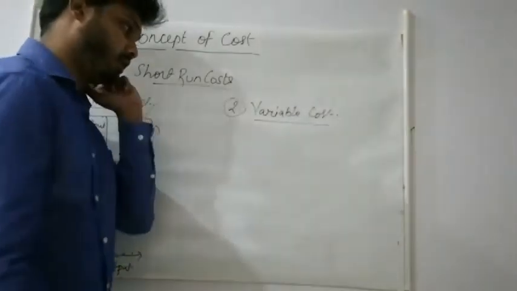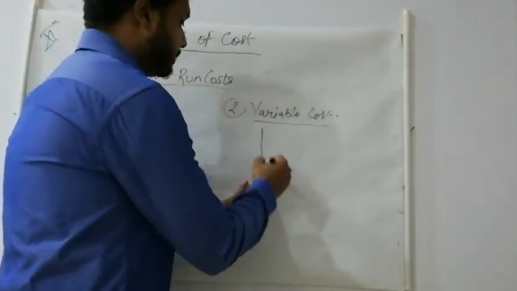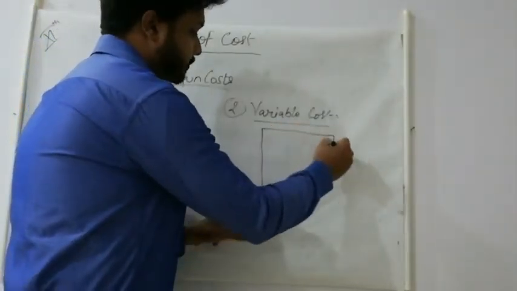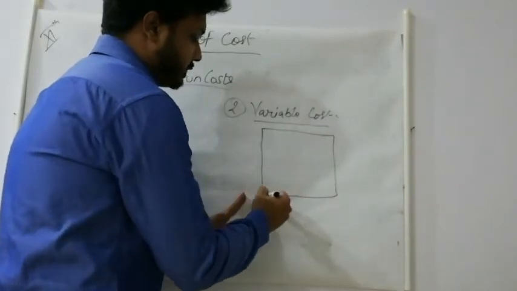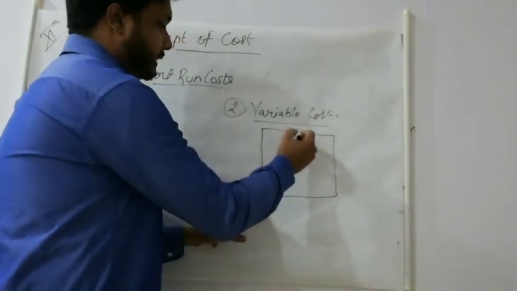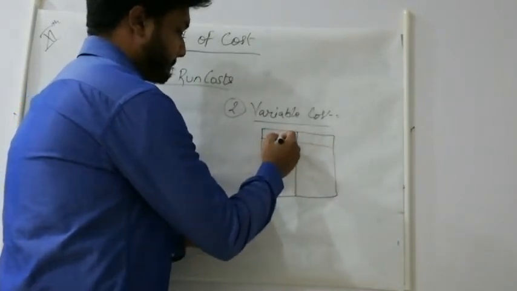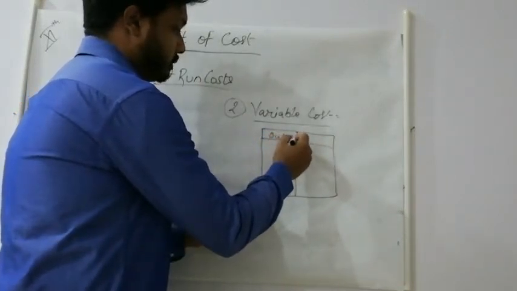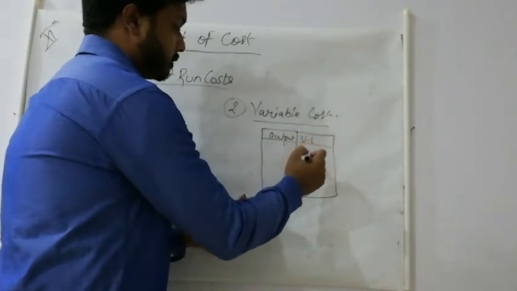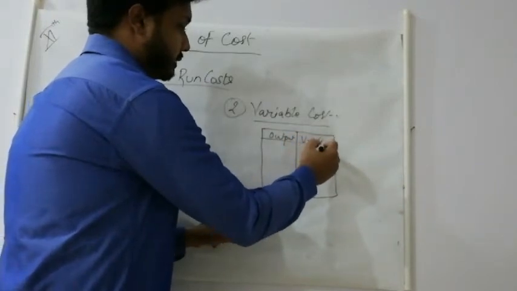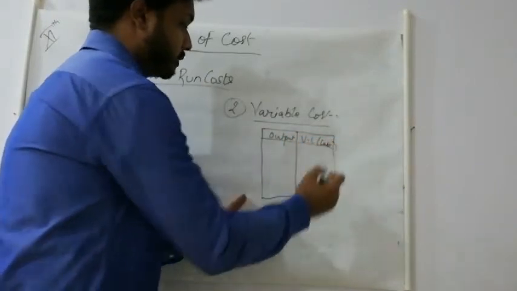Coming to variable cost. Now your variable cost is that cost which changes with output, or which has a direct effect on output, okay? This is our output and this is variable cost. Let us say labor, okay?